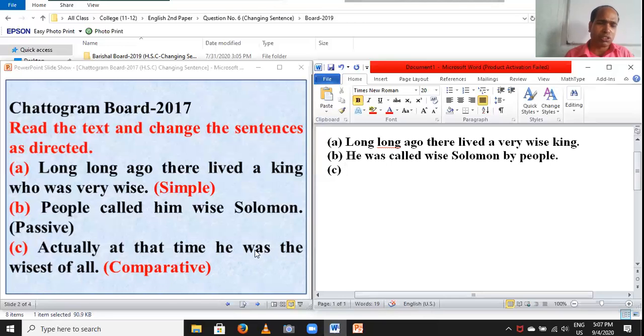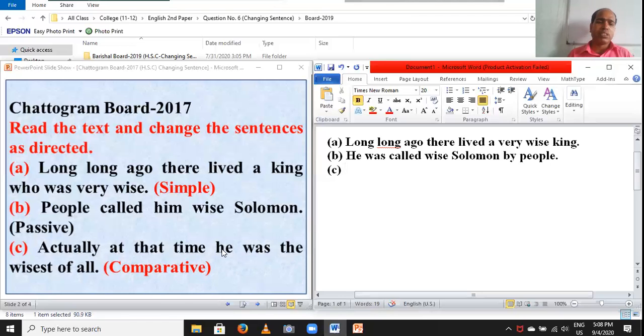The plus adjective 3. Dear students, notice the plus adjective 3. If you find such a tool in a sentence, the plus adjective 3, you have to identify this sentence as superlative degree. While changing into comparative, firstly you have to write subject and verb.